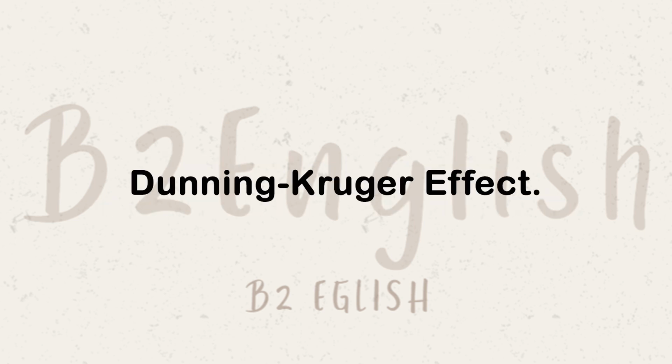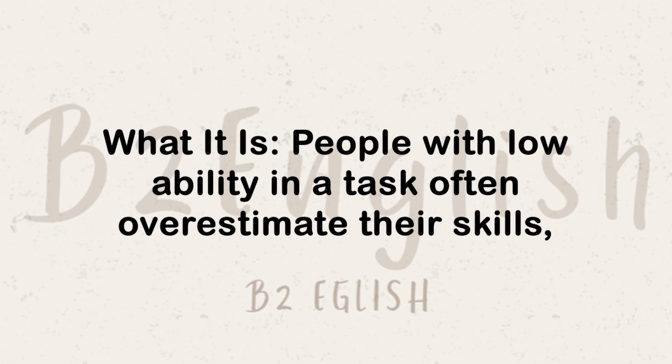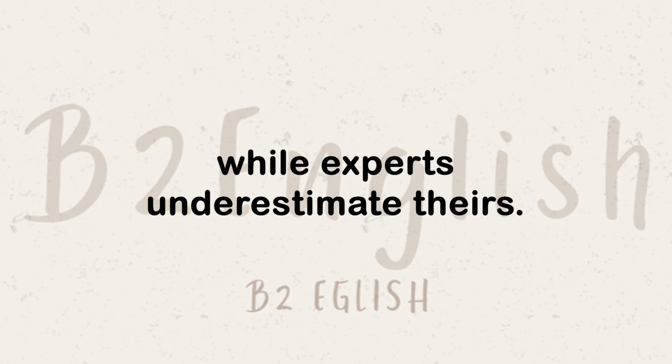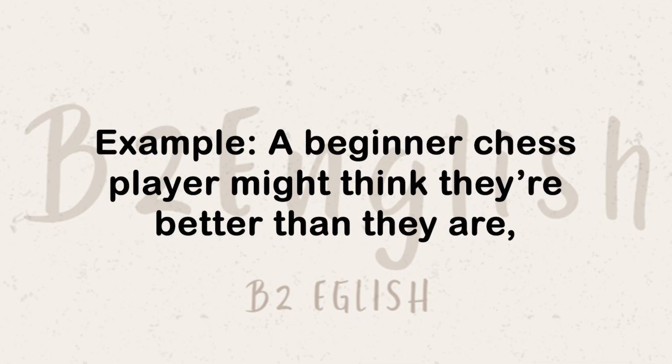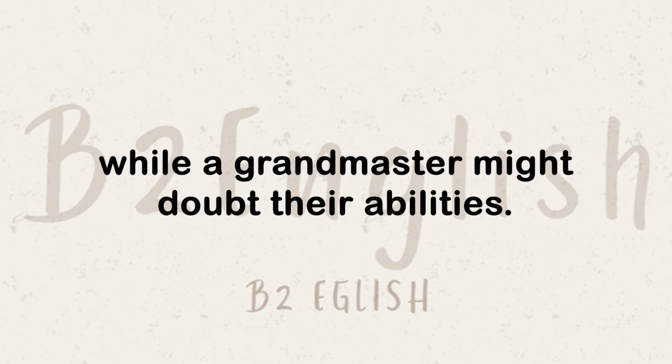Fourth, Dunning-Kruger effect. What it is: people with low ability in a task often overestimate their skills, while experts underestimate theirs. Example: a beginner chess player might think they're better than they are, while a grandmaster might doubt their abilities.